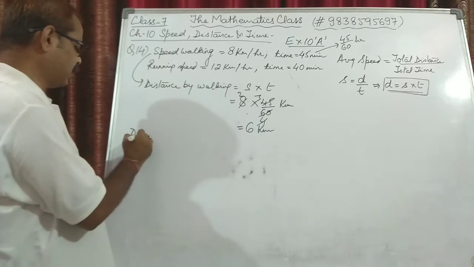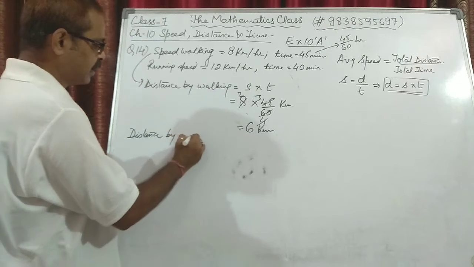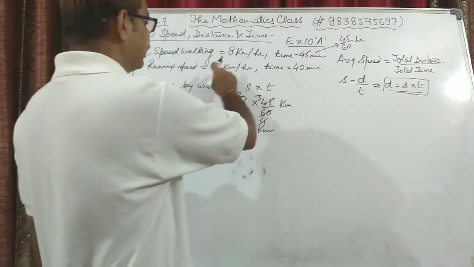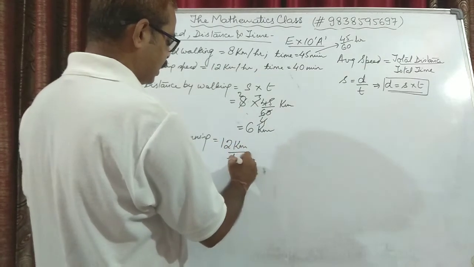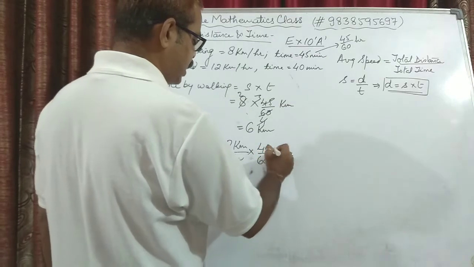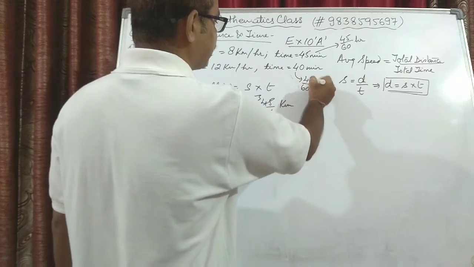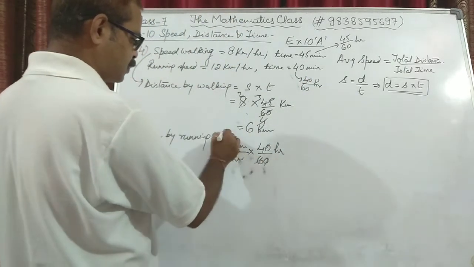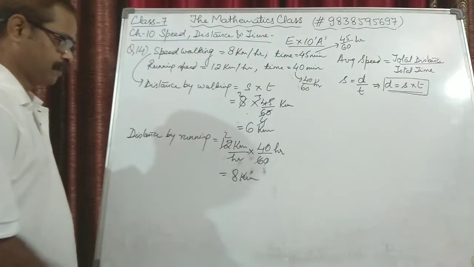Now next we will calculate the distance traveled by running. Again the same formula, distance is equal to speed into time. In the second case, speed is given 12 kilometers per hour multiplied by time, which is 40, so we will write it as 40 upon 60 hours. We'll again convert minutes to hours by dividing by 60. Now 0 and 0 cancel, 6 2s are 12, 4 2s are 8. So the distance covered is 8 kilometers.